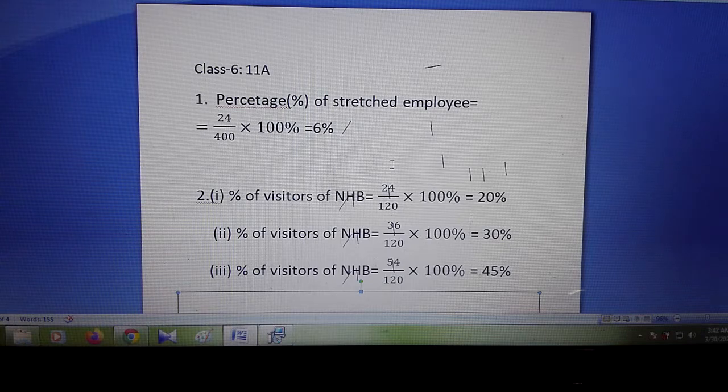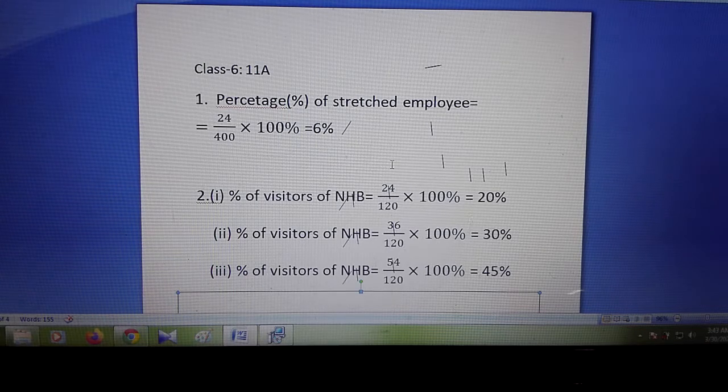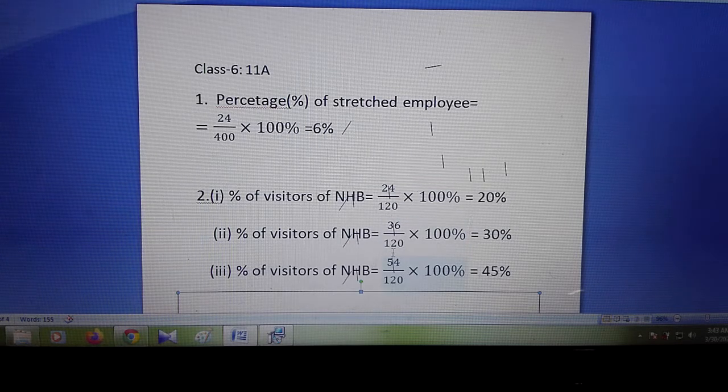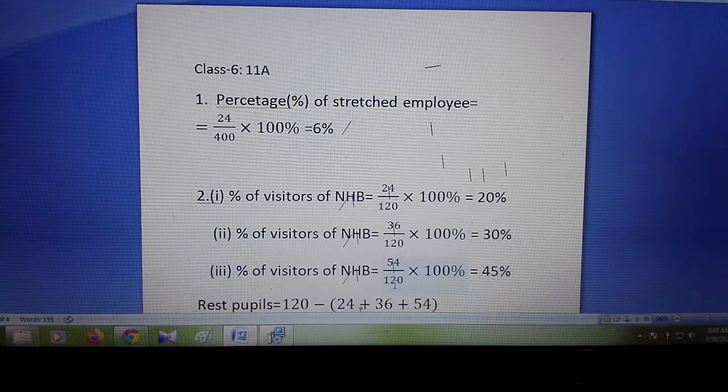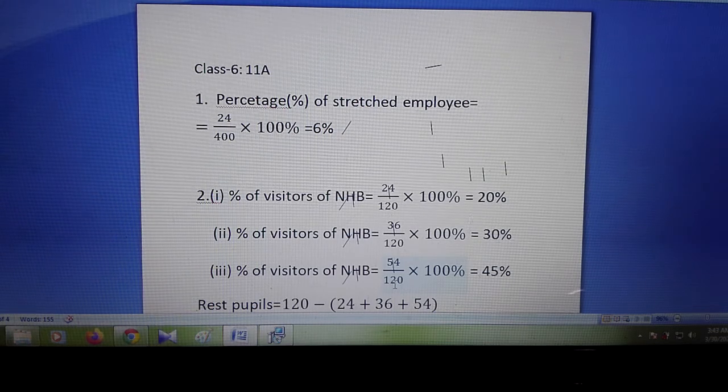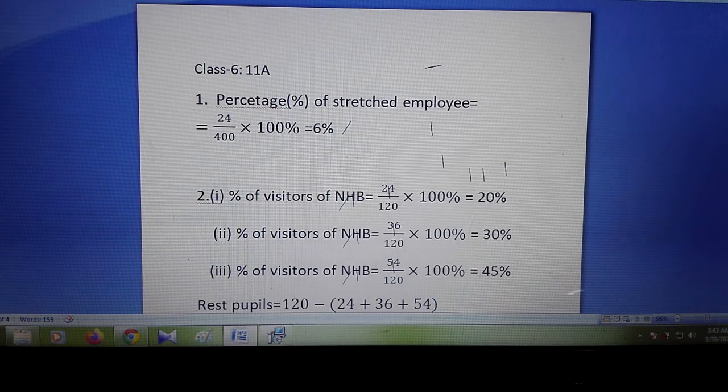Okay, now the main topic is that the rest of the students would like to visit People's Association. So what are the rest of the students? The rest students' amount is not given here, so you have to find it out. Our total students is 120, and 24, 36 and 54 are the different groups. If we add them together and subtract from 120, then we will get the rest of the students.